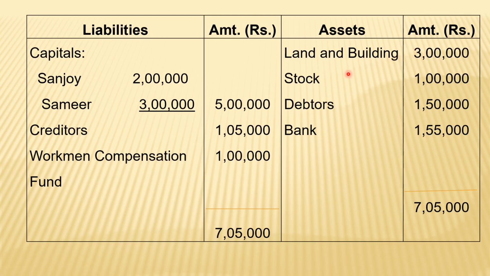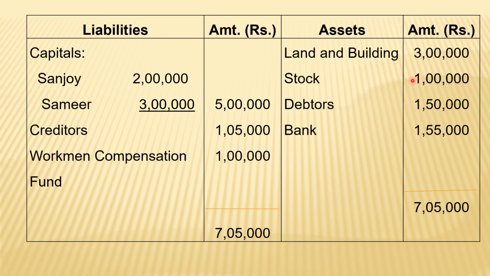realization account debit to land and building account, to stock account, to debtors account. Or another way you can write here, realization account debit to sundry assets, within bracket land, building, stock and debtors 3 lakh, 1 lakh, 1 lakh 50,000. So regarding that, the total book value of sundry assets is 5 lakh 50,000.